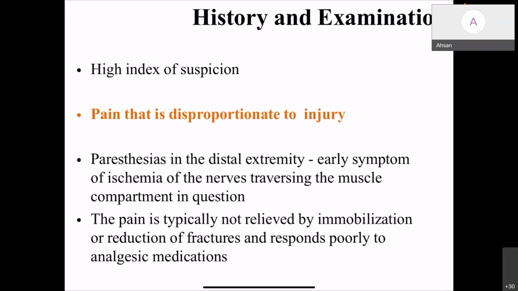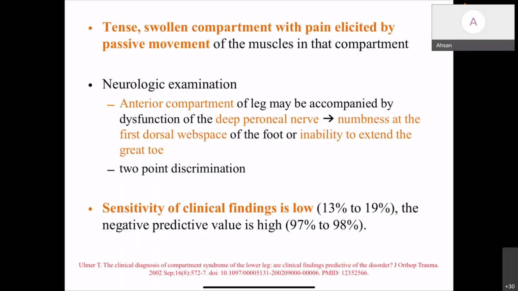The clinical presentation: a high index of suspicion should be maintained in patients where there is a chance of compartment syndrome. Pain that is disproportionate to the injury, and paresthesia in the distal extremity, an early symptom of ischemia of the nerve traversing the muscle compartment in question. The pain is typically not relieved by immobilization or reduction of the fractures, or responds poorly to analgesic medication.